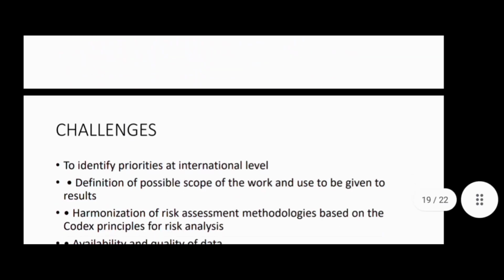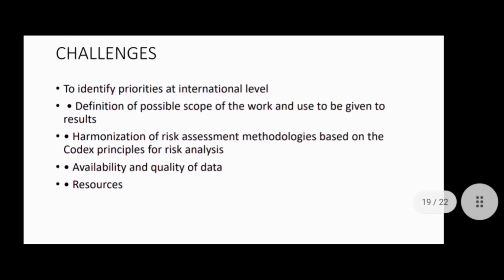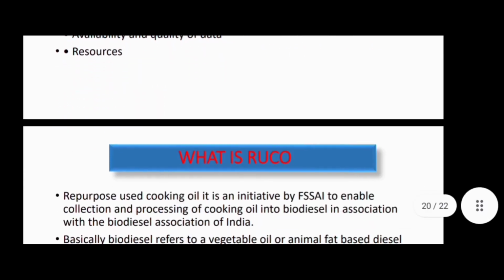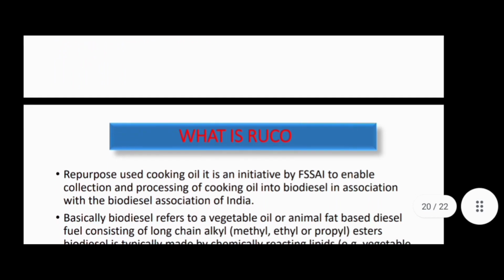What are the challenges of this? Basically, the major challenges are to identify priorities at the international level, what would be the priority, and the definition of the possible scope of the work and the use to be given to the results, harmonization of risk assessment methodology based on the Codex principles for risk analysis, and availability and quality of data and resources. Okay, so this is all about JEMRA and JECFA. Now come to the next topic, which is about the RUCO.